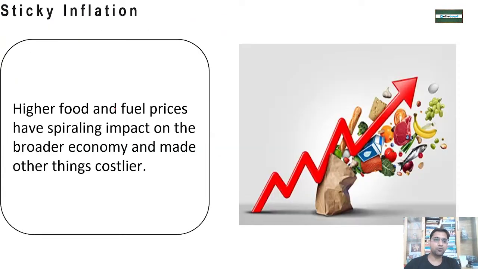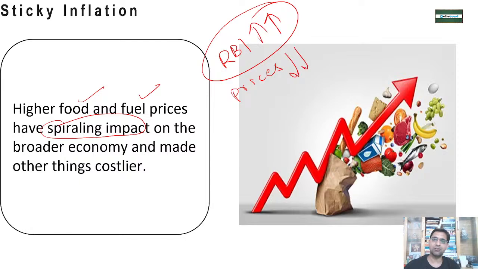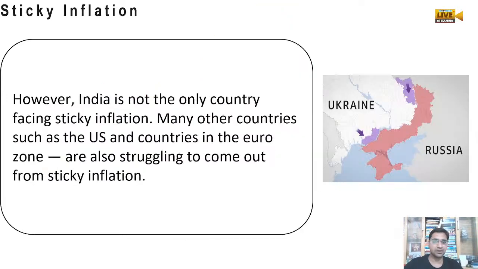So higher food and fuel prices have a spiraling impact on the broader economy. ये फूड और फ्यूल प्राइसेस इकोनॉमी के हर कॉर्नर्स में चले जाते हैं. You will not see the effect immediately, but at a later stage. So we are able to see that right now. Still, the RBI is raising the interest rate, but the prices of the goods are not going down, because they have gone deeper into the economy, right?